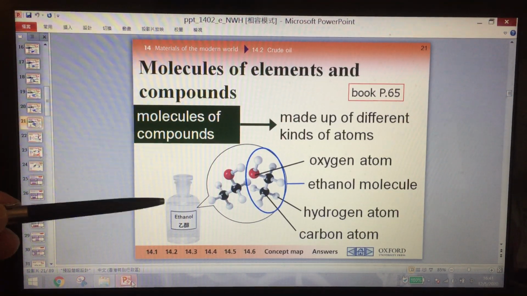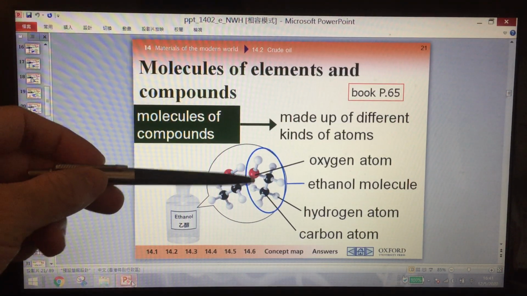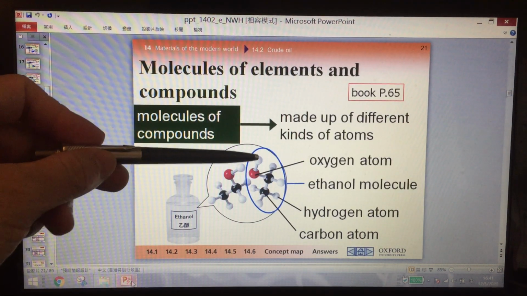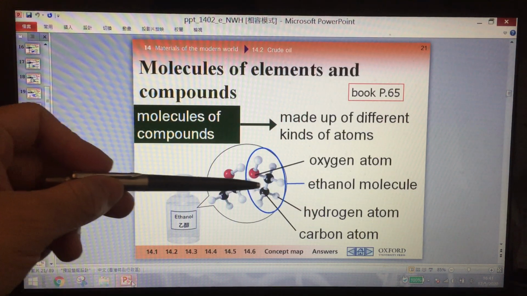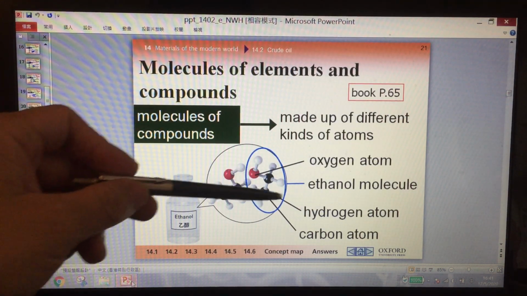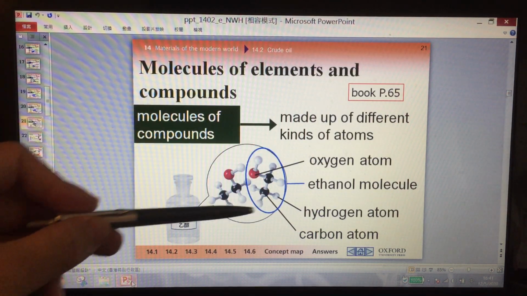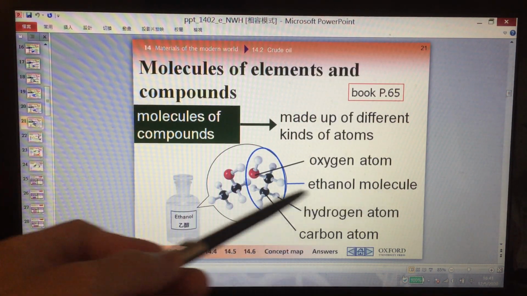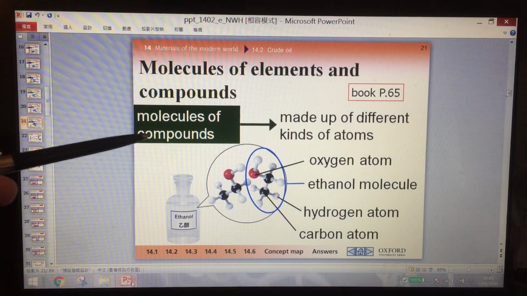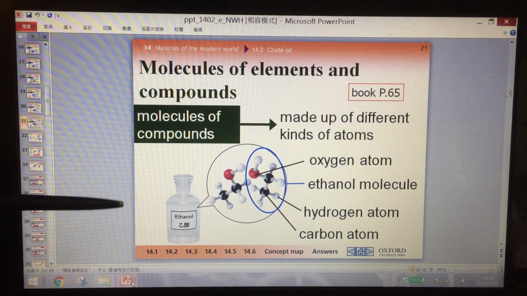This is ethanol, a little bit complex. You can see 2 carbon atoms, and 1, 2, 3, 4, 5, 6 hydrogen atoms, and 1 oxygen atom joined together. So one ethanol molecule is quite complex. Of course, this is a compound, not an element.